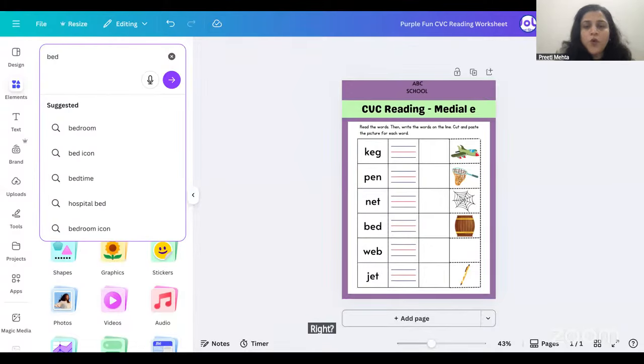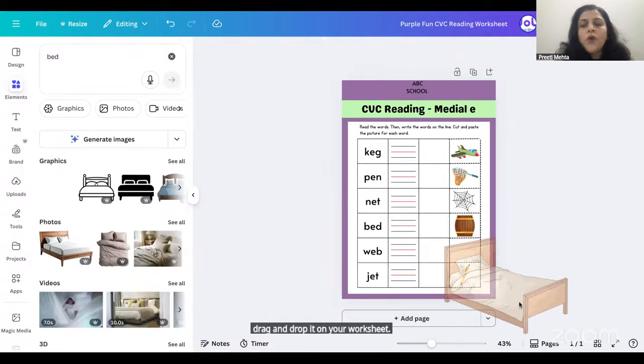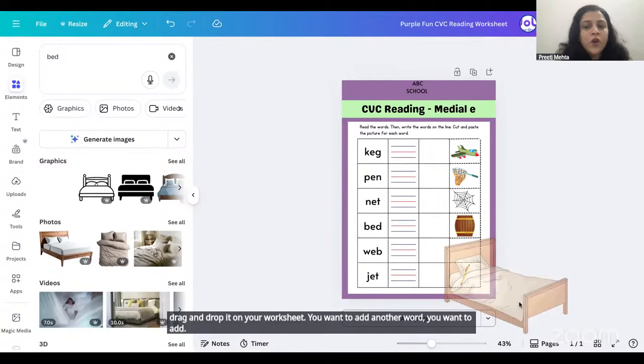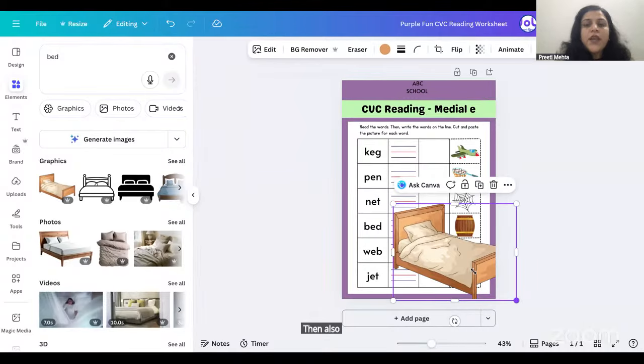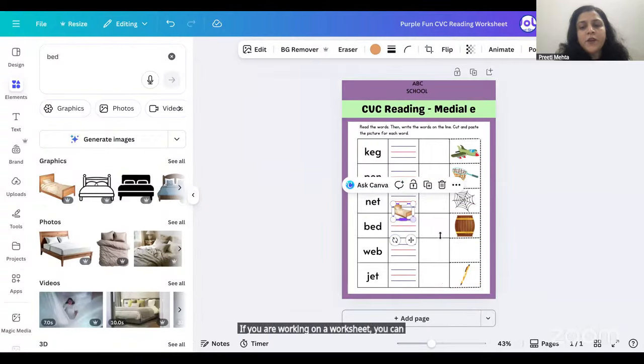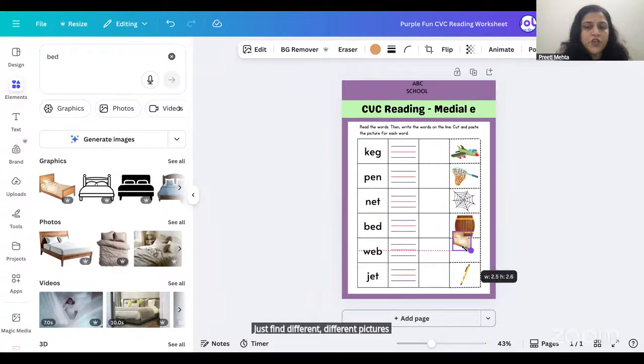You're getting this picture, you want this, drag and drop it on your worksheet. You want to add another word, like if you think that you have not done this particular word with your students, you want to change it, then also you can change it. Even for the higher grades, if you are working on a worksheet, you can always find different pictures. All you have to do is just use this feature which is available in the elements.